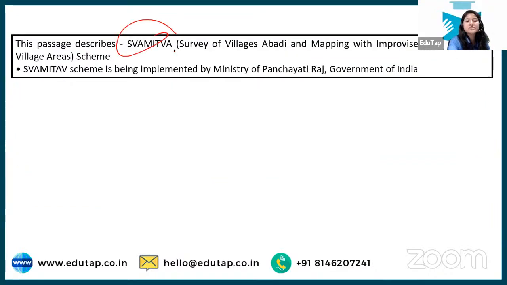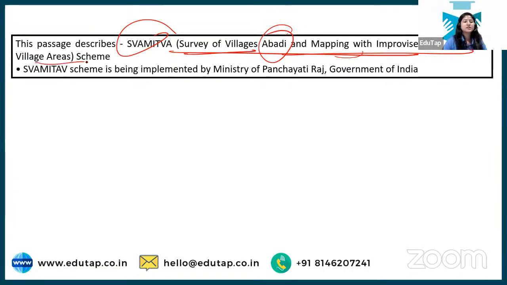Full form of Swamitva: Survey of Villages, Abadi and Mapping. You can skip this Abadi term also, but it is survey of villages and mapping with improvised technology of village areas. In some sources you may find this word Abadi, and in some sources you may not find it. You need not worry about it.